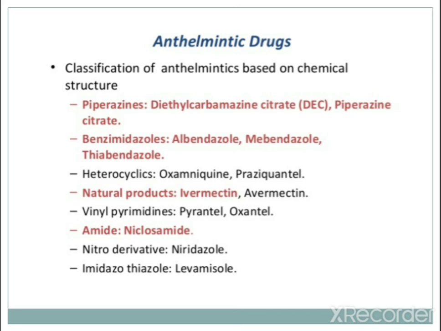The fourth is natural products used as anthelmintic drugs, with ivermectin and avermectin as examples. Then vinyl pyrimidines, with pyrantel and oxantel as examples.